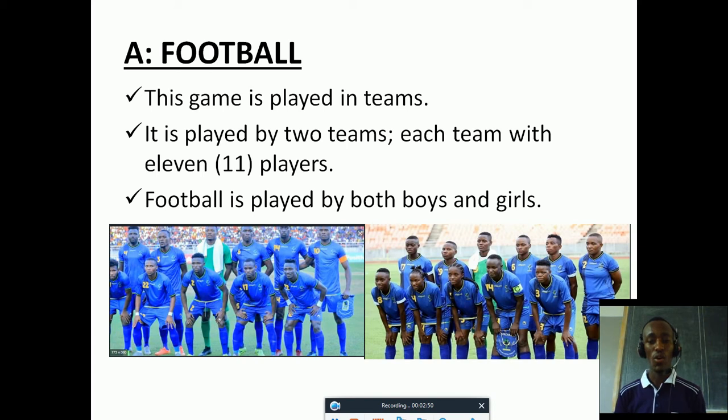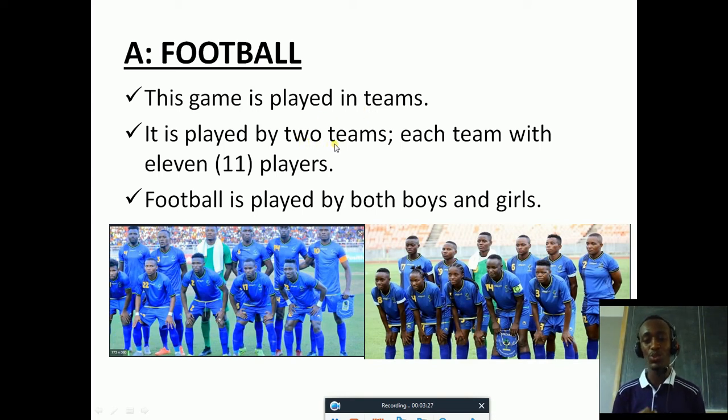Now, what is football? I think all of you know about football. But what is the football game now? What is the meaning of a football game? Okay, we say that football is a game played in teams. So in order to play football, we must have teams. How many teams? We say that it is played by 2 teams.